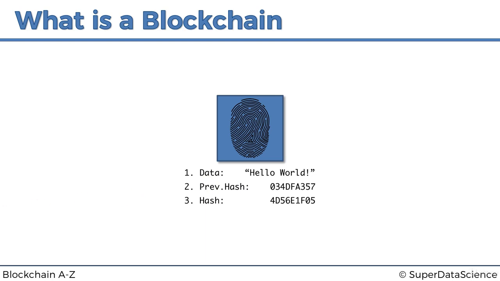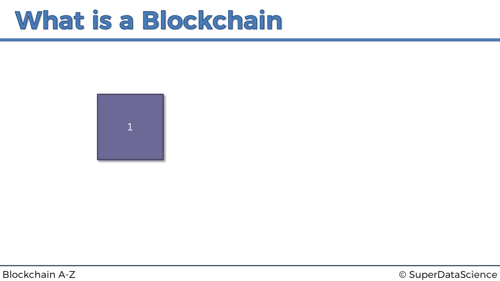So let's have a look at that in action. So here we've got block number one. It's also called the Genesis block in a blockchain, the first block. And it's called the Genesis block because after the blockchain is initialized, that block will always stay block number one forever and ever, for eternity. It will never change. No other block will become number one, so this block is always going to be the first one. That's where it all originated.